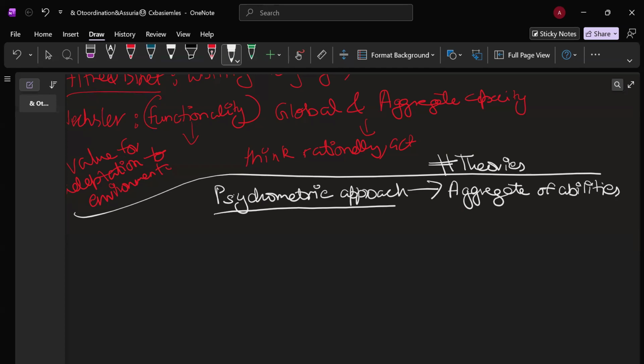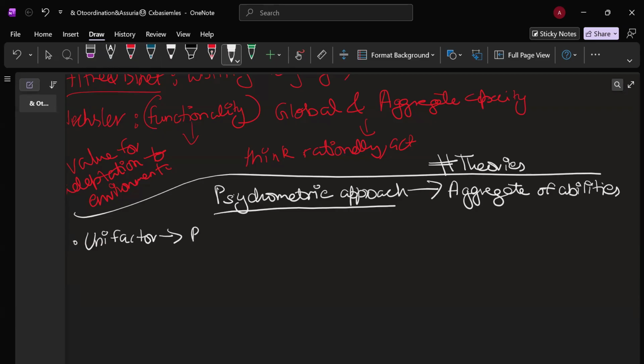Okay, now let's discuss the multiple theories that we have under this psychometric approach. The first theory that we have to discuss is unifactor theory. Okay, this is the first one. What does it have to say?